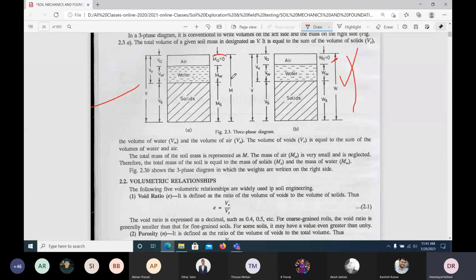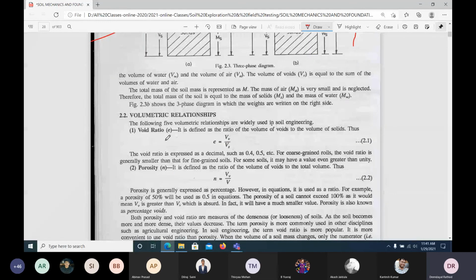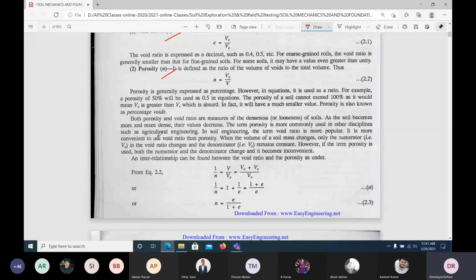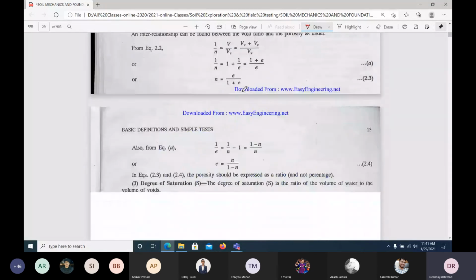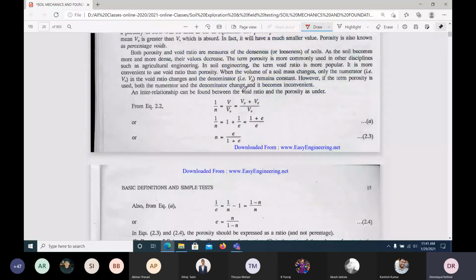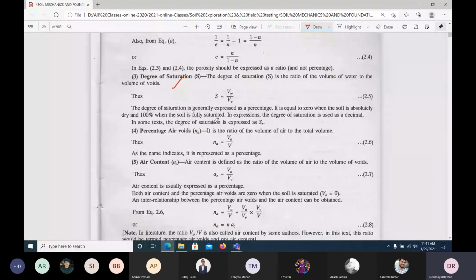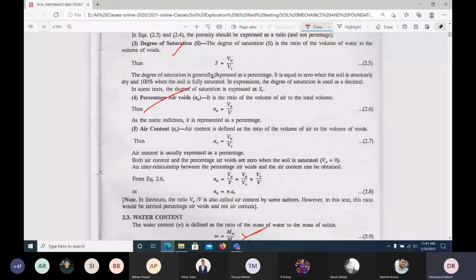On one side we write in weight form, here in mass form. From the mass we will get density, from the weight we will get unit weight. That's what we have seen. So void ratio definition we know, porosity we know now. You should be perfect now with this. Degree of saturation is 100% if it is saturated. For percentage air, the total volume will come wherever percentage comes. Air content is volume of air by total volume.